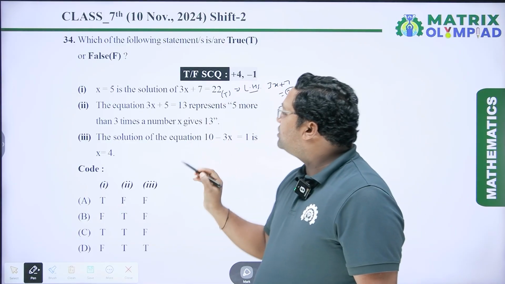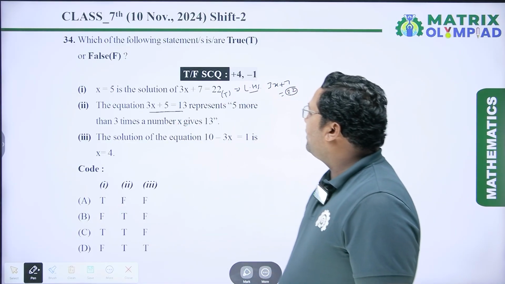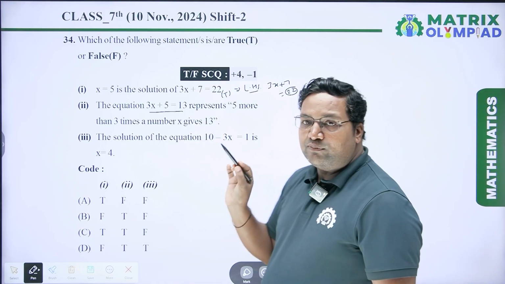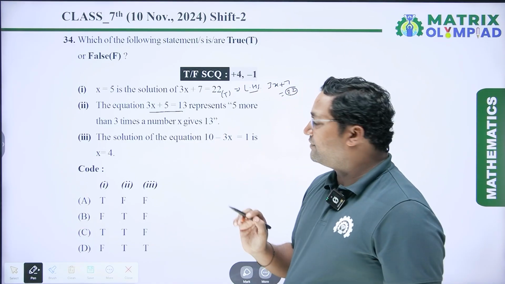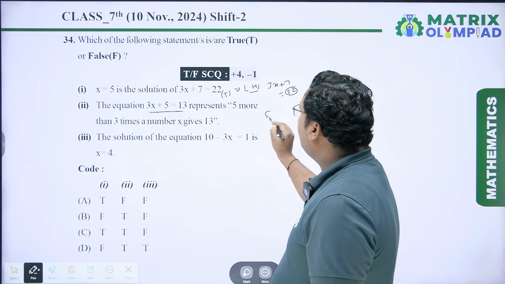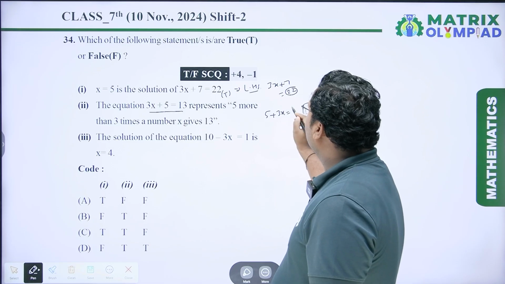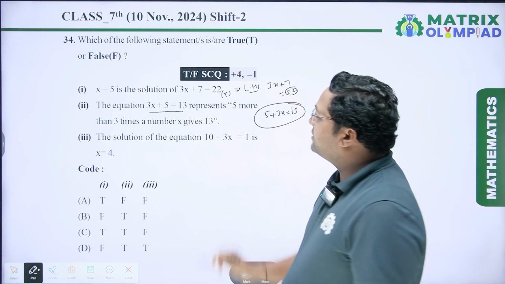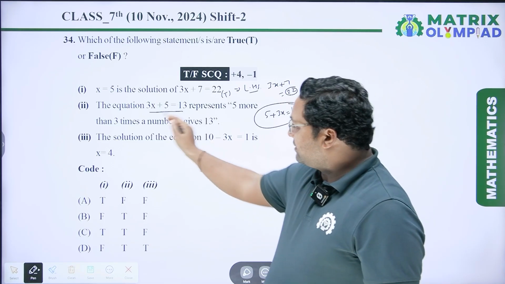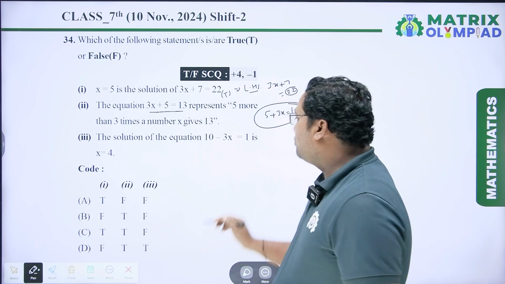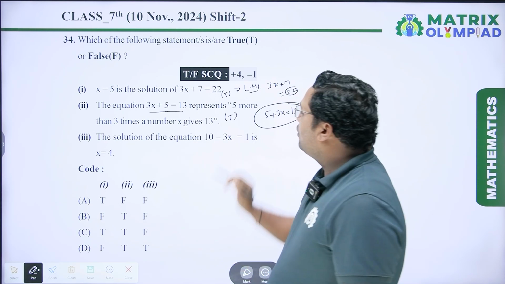Next is the equation 3x plus 5 equal to 13 represents 5 more than 3 times a number x gives 13. 5 more than 3 times a number is equal to 13. So it is 5 plus 3x equal to 13, and this is also given as 3x plus 5 equal to 13. So this statement is a true statement.